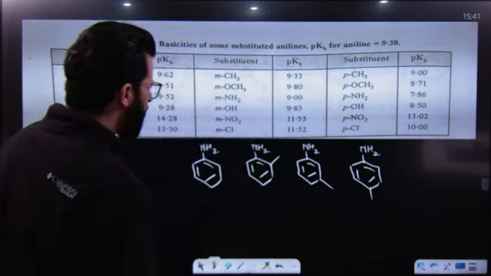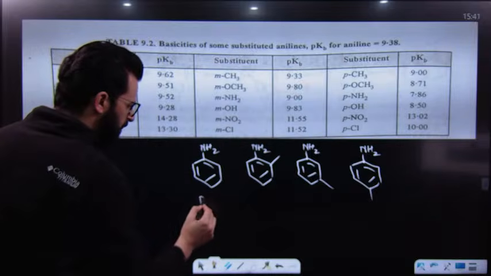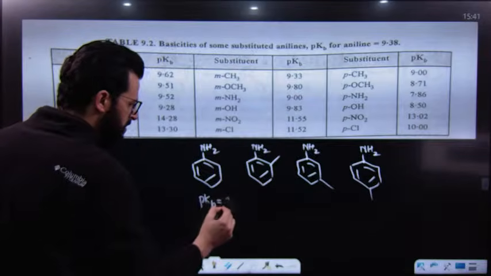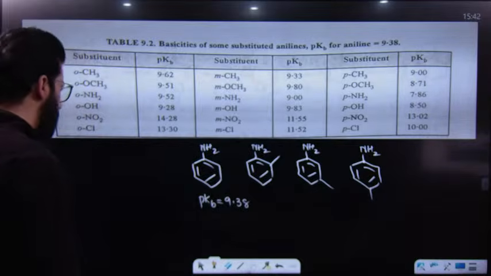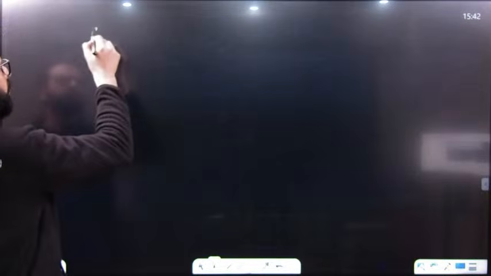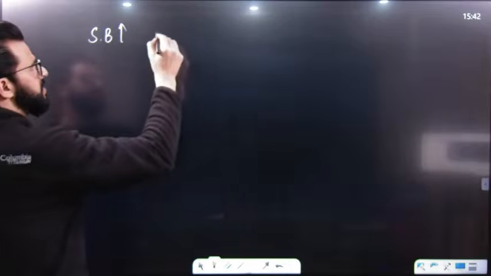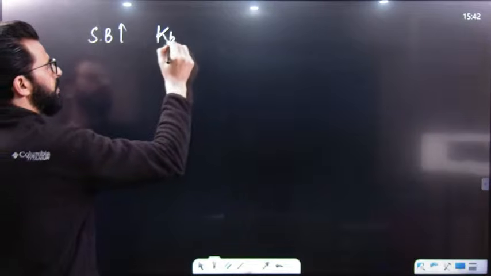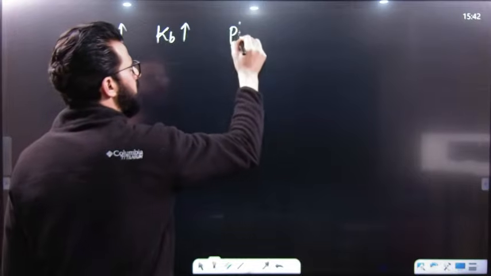But for that, remember this aniline, it's given over here, its pKb value is 9.38. And before that, you must remember this one, that if basic strength is increased, at that time Kb is increased, which means pKb is decreased.